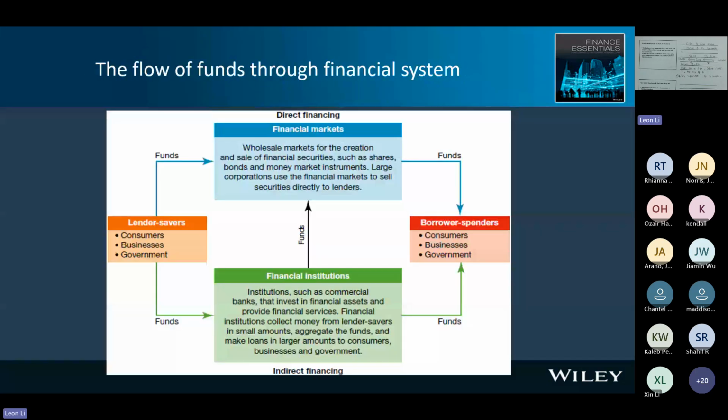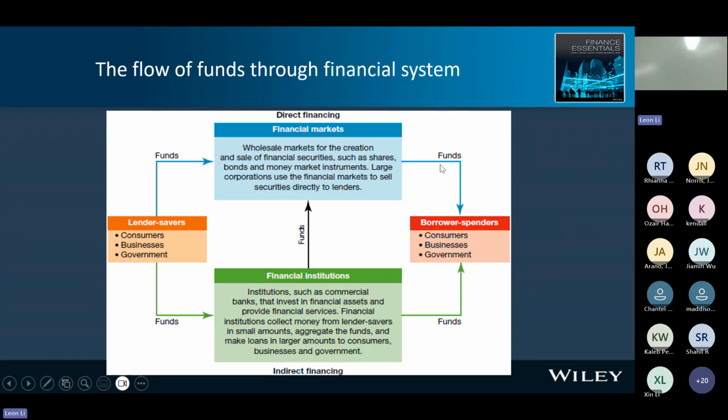On this slide, we show you a graph. You can see how the financial system works, moving the money from saver to the borrower. Here we define two channels. One, the direct financing channel. Second, indirect financing channel.